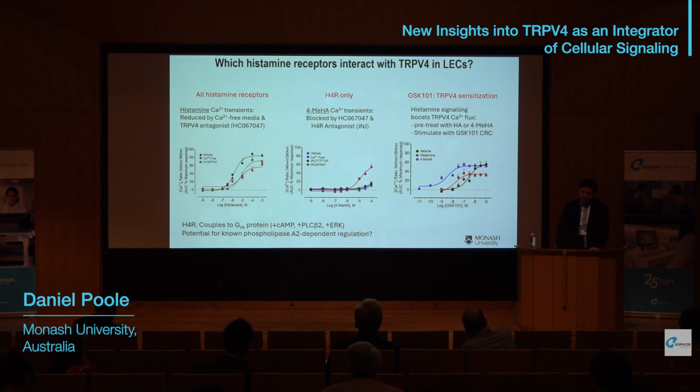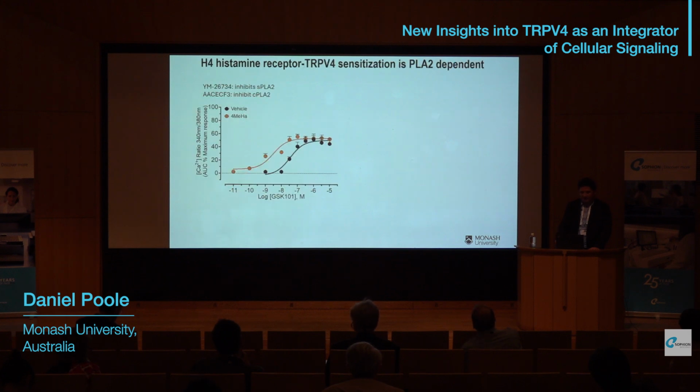We then examined the potential mechanisms, and we decided to focus on the role of PLA2 based on information from the literature. To do this, we used two well-established inhibitors of PLA2 forms, so this is soluble and cytosolic PLA2. And as you can see, compared to the response to 4-methylhistamine pre-treated cells, the response to GSK101 is rightward shifted, so it's blocked.